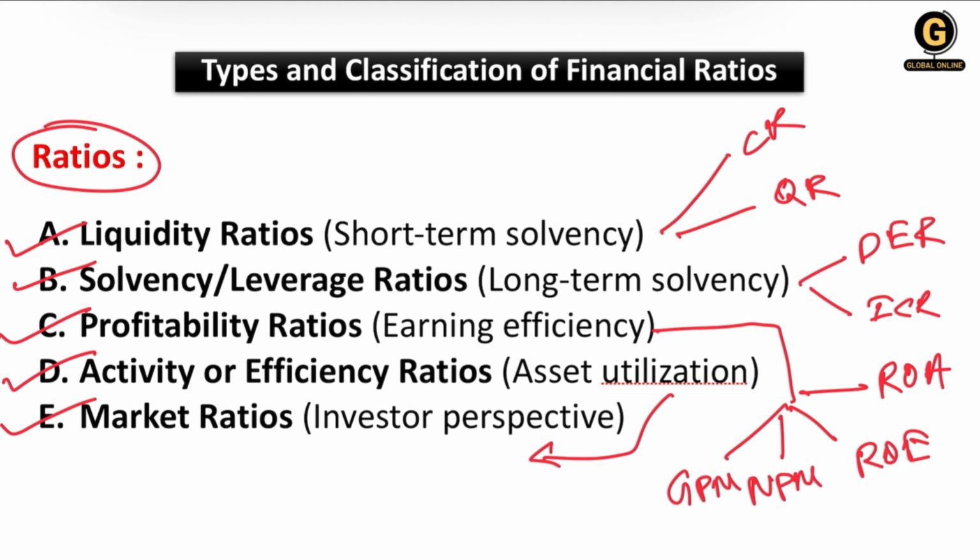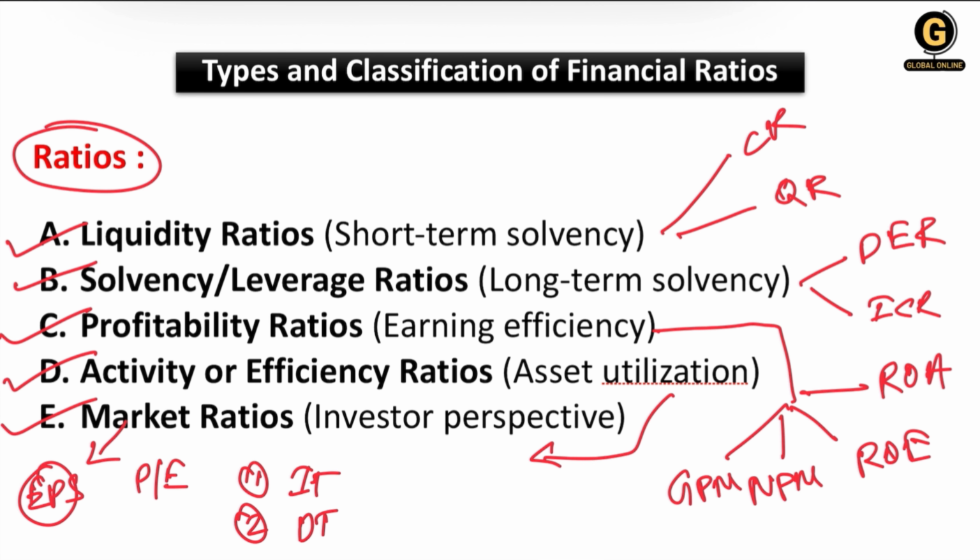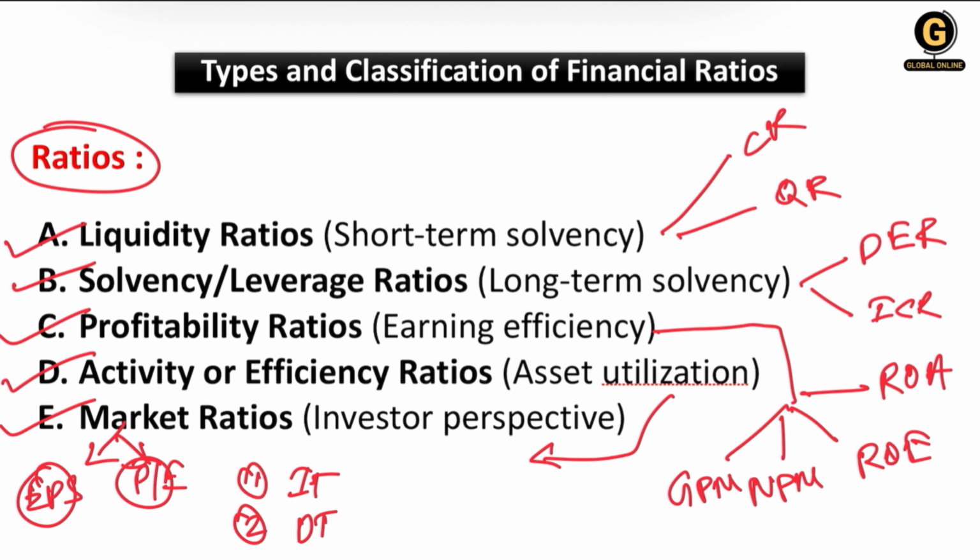It has inventory turnover firstly, and secondly debtors turnover. Then we have market ratios. Here I'll write it down. Market ratios has two: EPS, that means earnings per share, and PE, that means price earnings ratio. These all ratios we are going to discuss in the next session.